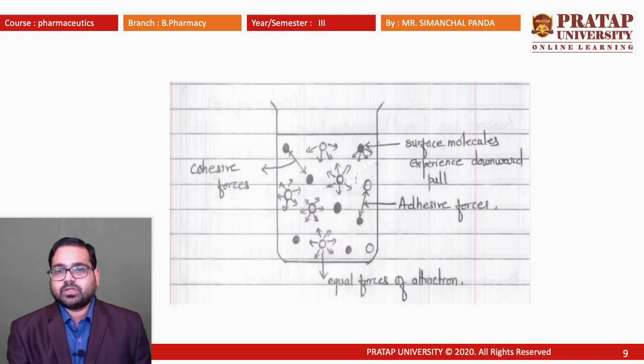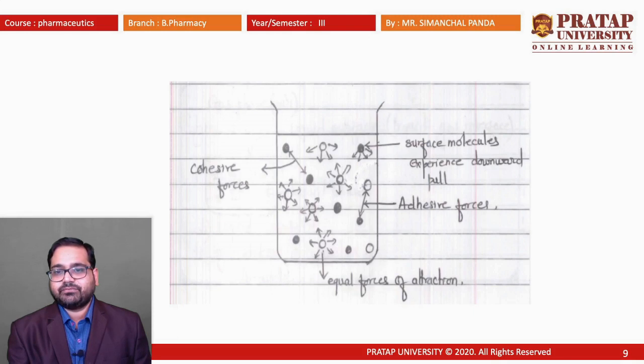As told, for the surface tension between the molecules, the force acting in the perpendicular direction per centimeter, that is F divided by L, which is denoted by gamma, is known as the surface tension. There are different types of forces, that may be cohesive force or adhesive force. The cohesive force is the attraction between the same molecules in the same phase.